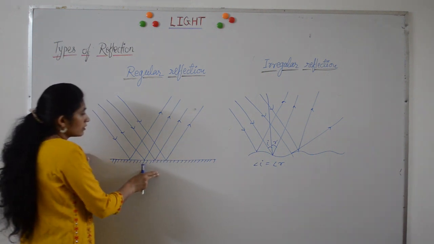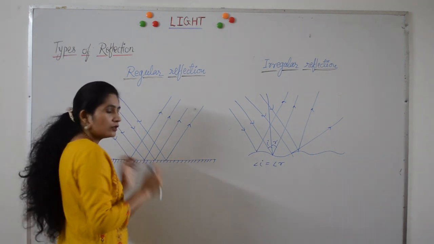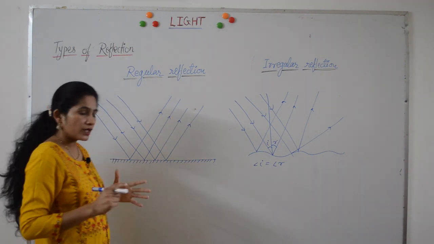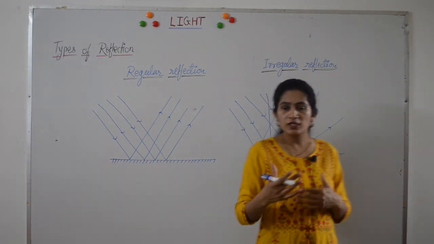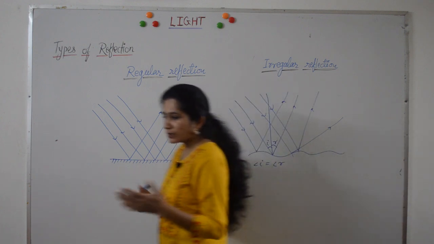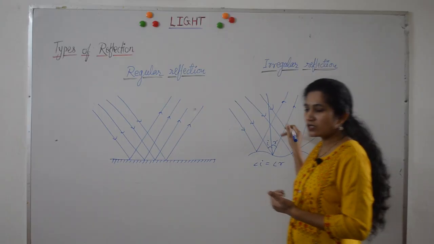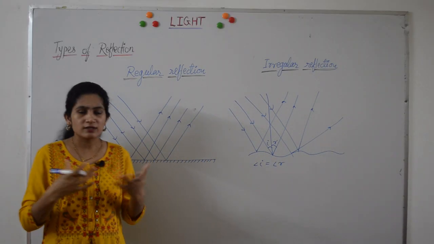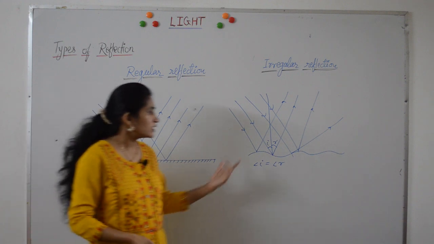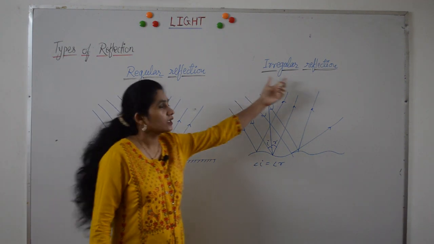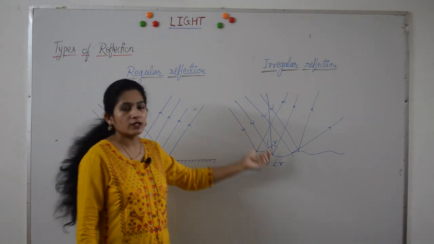But see, it is not only the mirror in which you get your image. If you take any shiny and smooth surface, you can see your image in that. Let me give you an example. If you take a new stainless steel dish, then you can see your image in that, when it's new. But when it becomes old, it becomes rough, and therefore irregular reflection takes place. Because we rub it, we wash it, and the surface becomes rough. From the rough surface, irregular reflection takes place and we do not get our image.